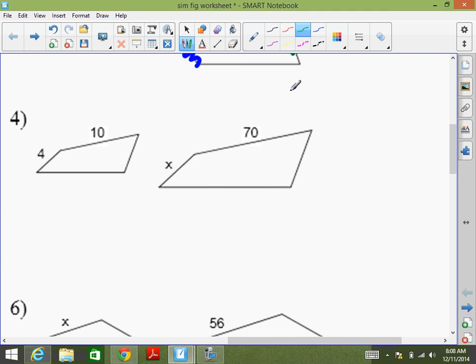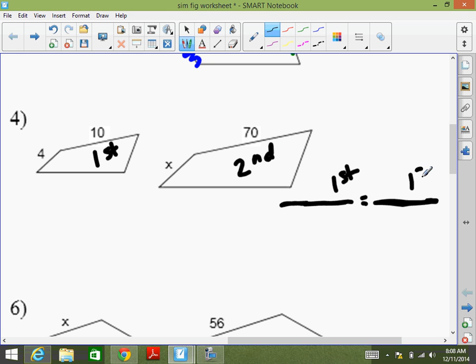Okay, number 4. Let's do another one. So we have our first shape and we have our second shape. So first on top, second on bottom. Okay, give me a number from the first shape that we want to use. So 4 goes with what from the second shape?